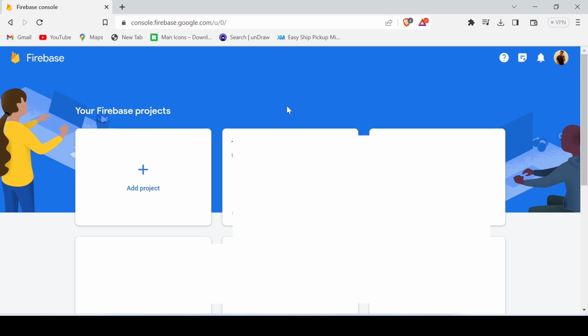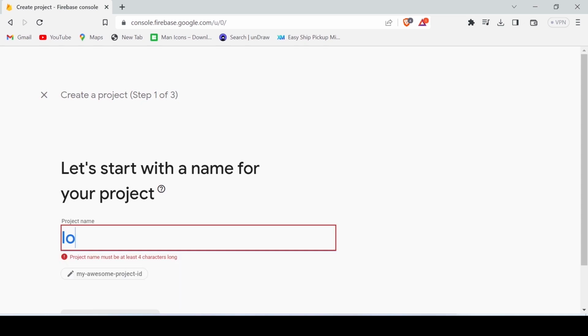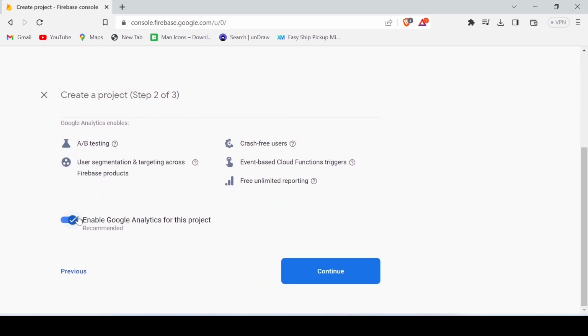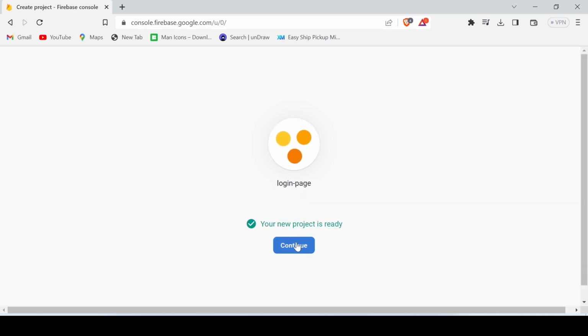So for that what you need to do first is that you need to log in with your account in the Firebase. After logging in you need to press the add project button and name anything like login page. After that, you can enable or disable the Google Analytics as per your choice. So I'm disabling it. Then I will click on the create project. So it will take some time to create your Firebase project. Then click continue.